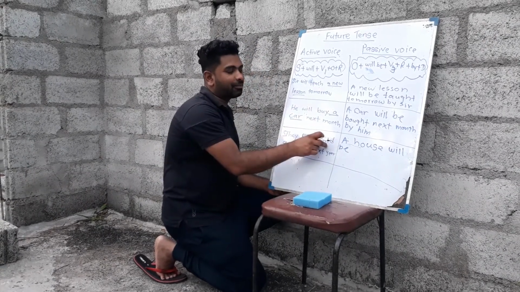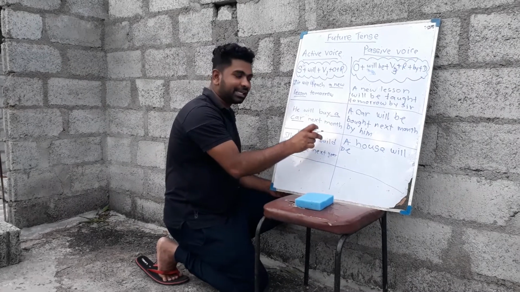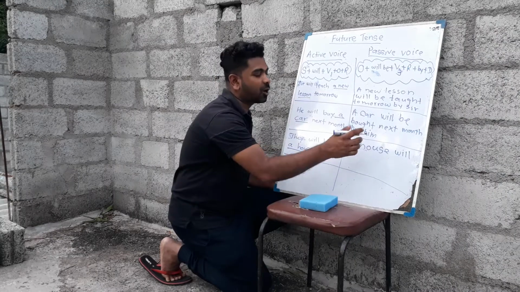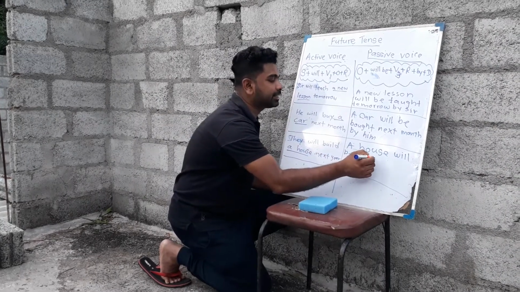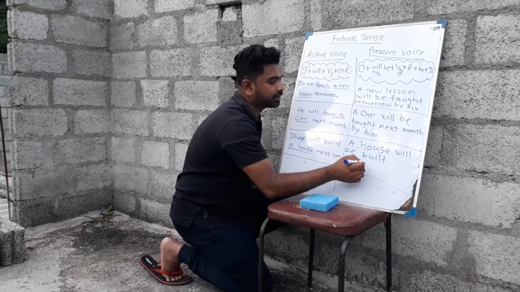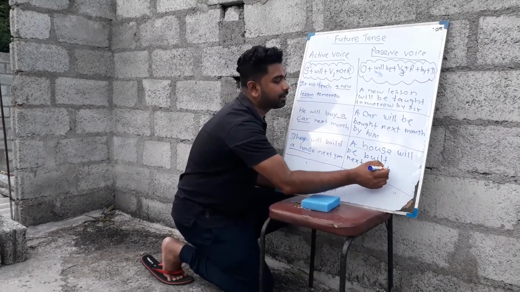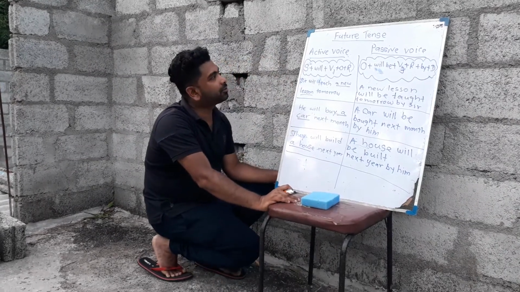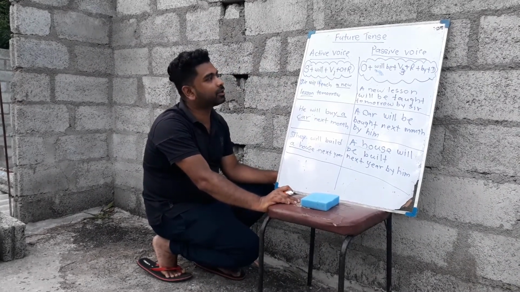The basic form of the verb is given here: build. What is the third form? Built. A house will be built next year by them, right?